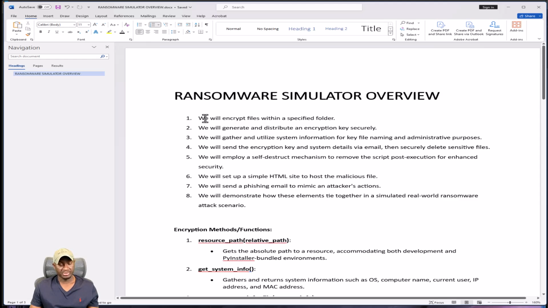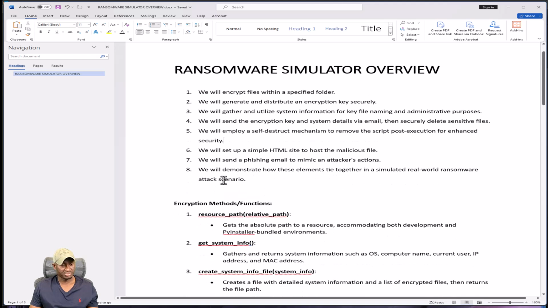We're building a Python script that's capable of encryption. It's capable of encrypting any file or folder path that we pass to it. The keys are generated ad hoc during the encryption process. We send these keys to ourselves via email. We'll try to create some forensic cleanup by creating a self-destruct script that will basically remove the script that we're running. This part is primarily after we've converted the script into an exe. So in the end, what we will be doing is converting our Python script into an executable using PyInstaller. We'll talk about that as we go on.